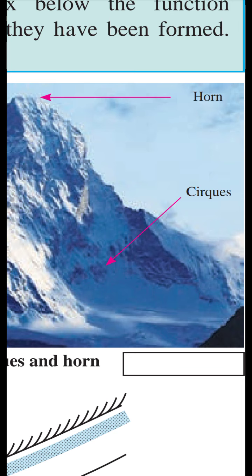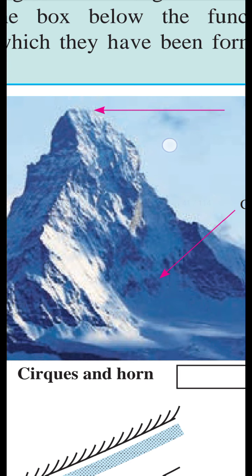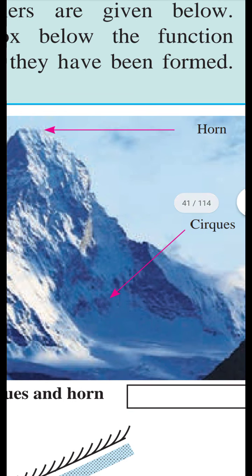As for the horn, when the snow starts melting because of erosion, the strip of the mountain is there, and the snow melts from this place, on the peak of the mountain, and it looks like the horn of an animal. That time we say it is a horn, that landform is a horn.